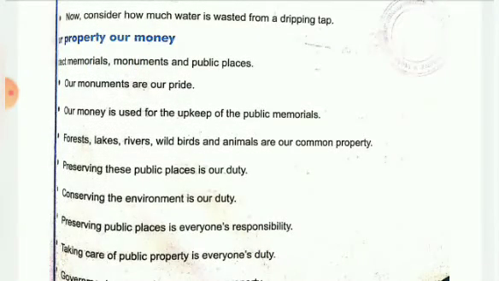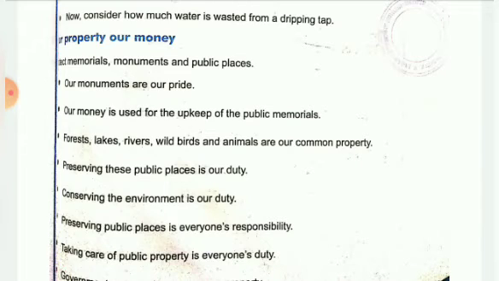Forests, lakes, rivers, wild birds and animals are our common property. We should not hit birds and animals, because they are also common property for us. Preserving these public places is our duty. Keep public places clean. When you go to the garden, whenever you drop anything, please pick it up and put it in the waste basket. Waste paper baskets are always there. Don't spit from the window when you travel in the bus, don't dirty the bus, or if you are traveling in the railways.